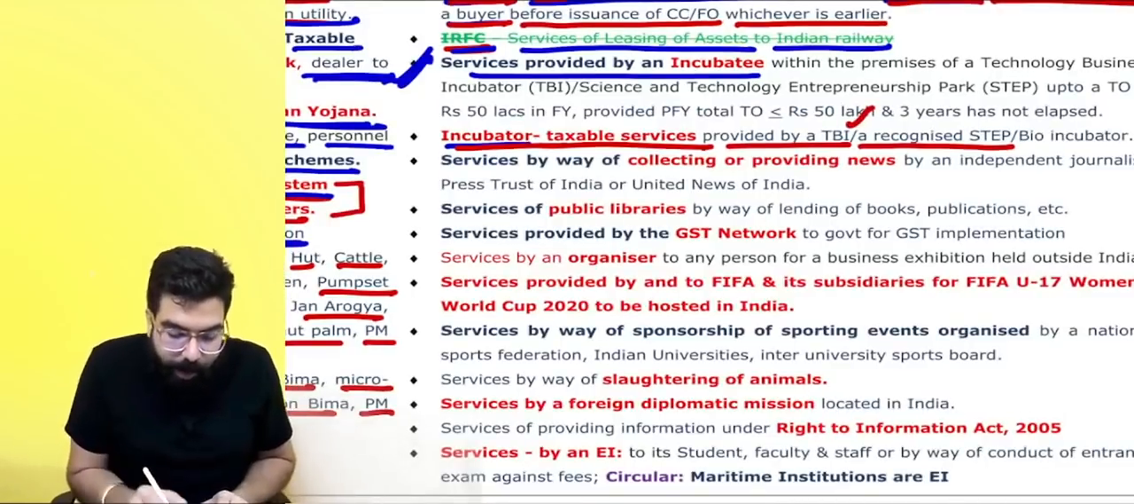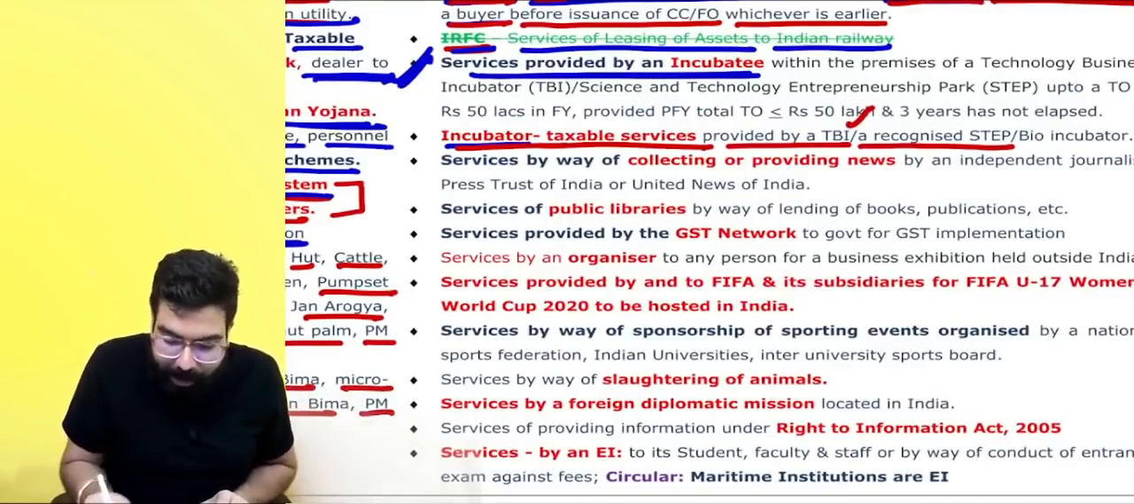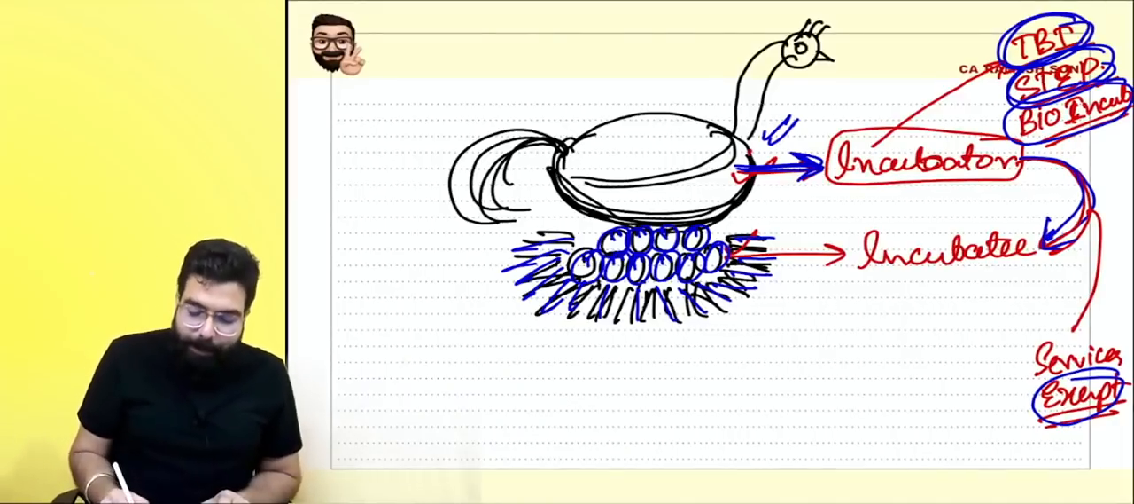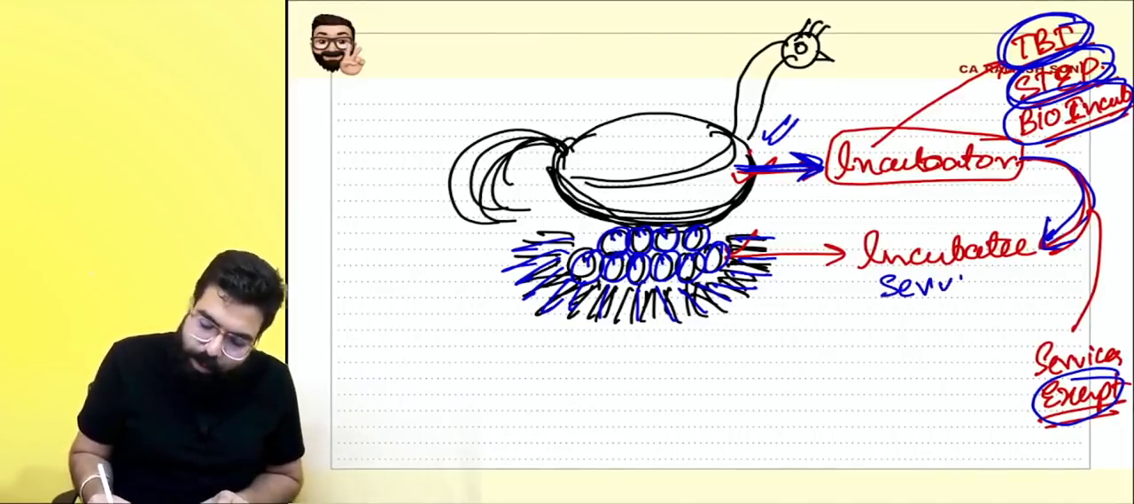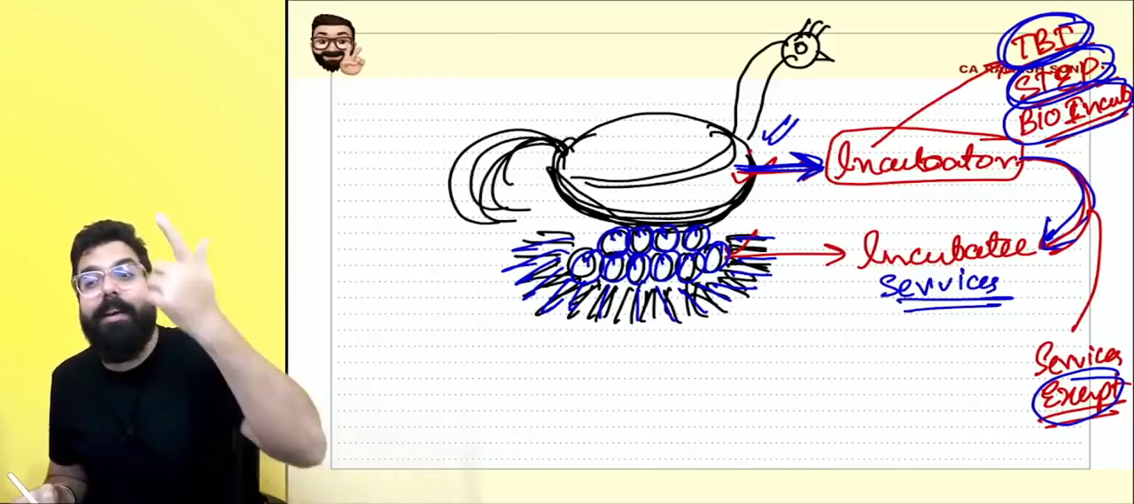Next, now let's learn about the incubator. Now, incubator is the startup. What will happen? Startup will go ahead and provide services to the world. Now, startup's services also are exempted.